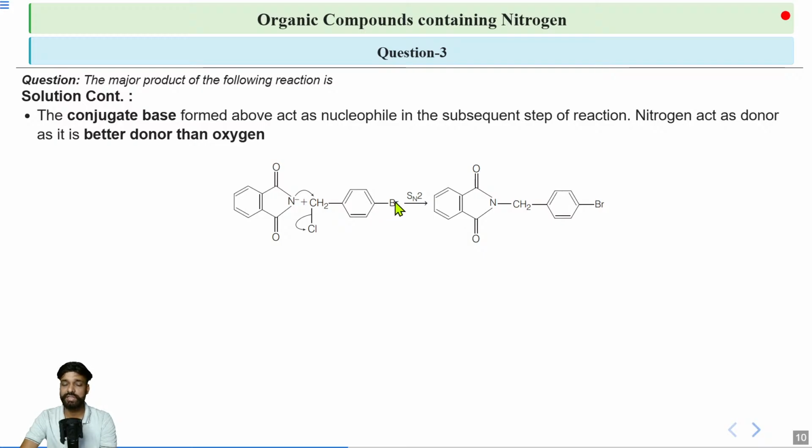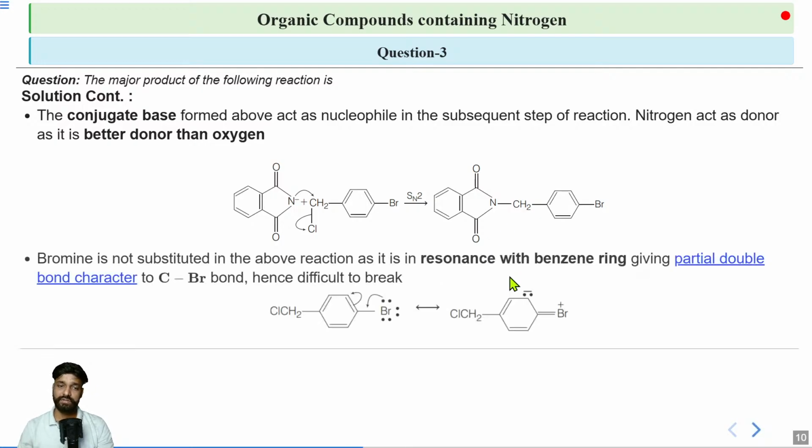You remember this, that the lone pair of bromine is being delocalized, and also your carbon is sp2 hybridized and it is not suitable for SN2 reaction. Therefore, the attack will happen on the CH2Cl. After that, once this is broken, you are getting your answer as ClCH2, then the benzene ring, and then the Br. See, it is written here also that SN2 reaction is not possible on the carbon which is containing bromine because this bond between carbon and bromine is partially double bond due to the resonance effect.